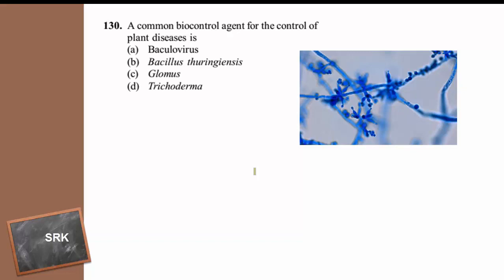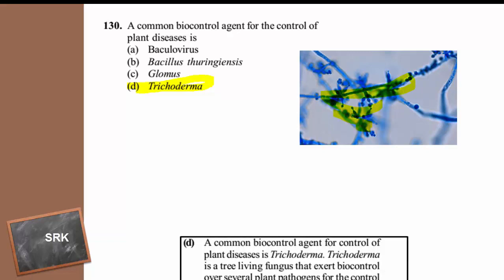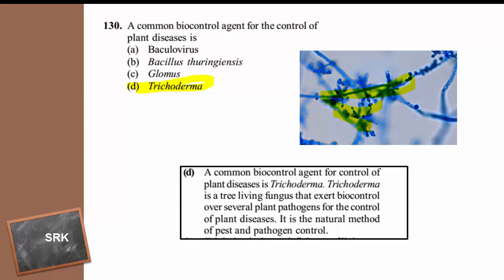Bacillus thuringiensis is used for controlling insects and worms, Glomus is in association with fungi, and Trichoderma is the very common biocontrol agent. So the answer is option D, and here is the image of Trichoderma.